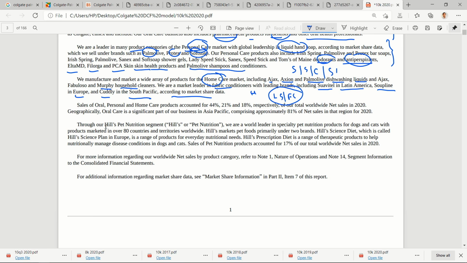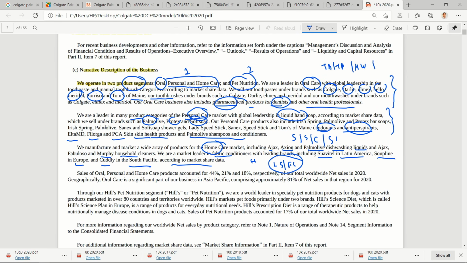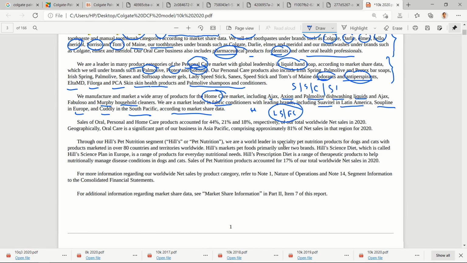So understand this, these products are not very elastic in nature. That means if the price increases, still people will consume it. So understand this, these products are essentials. Even when there was lockdown in 2020, people were still bathing, they were using these products normally, or the consumption might have increased. So understand these things.